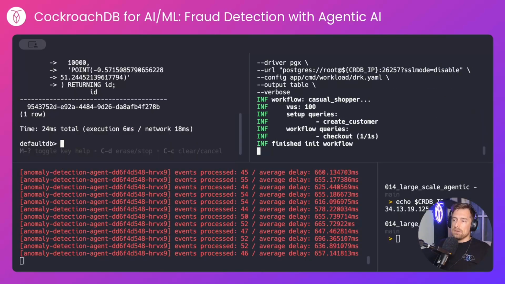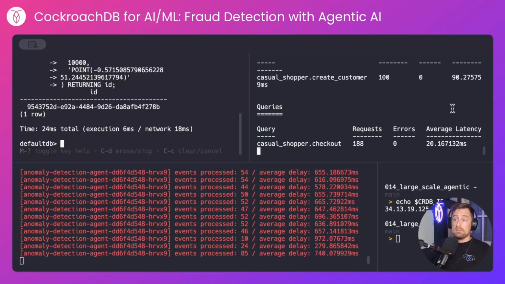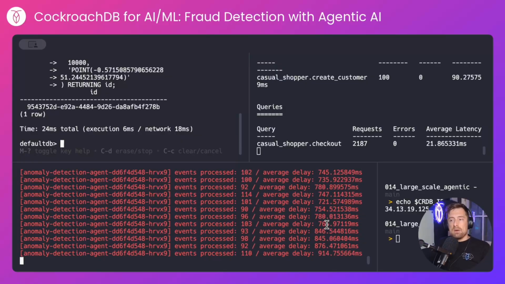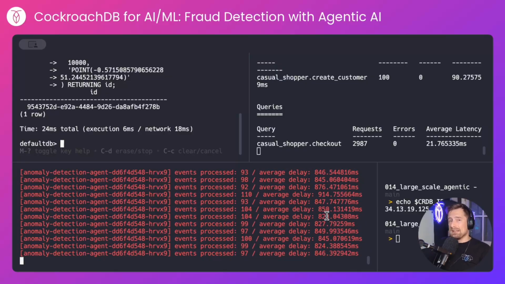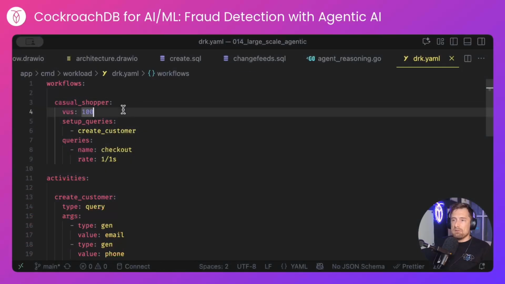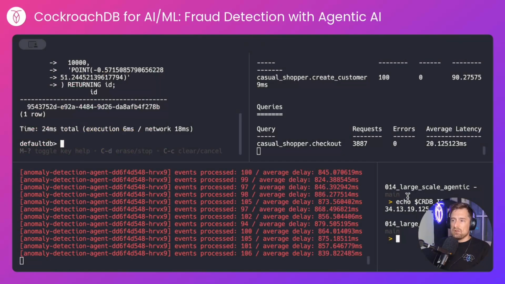Let's update that one more time. Now we'll have 100 customers, and still the average latency is below 20 milliseconds, but we're making 100 requests per second now. We've gone from around 550 milliseconds to around 850 milliseconds, but everything remains stable. I'm actually trying to make this less stable. So let's try increasing it again, this time to 150 shoppers, so even higher cost of downtime.